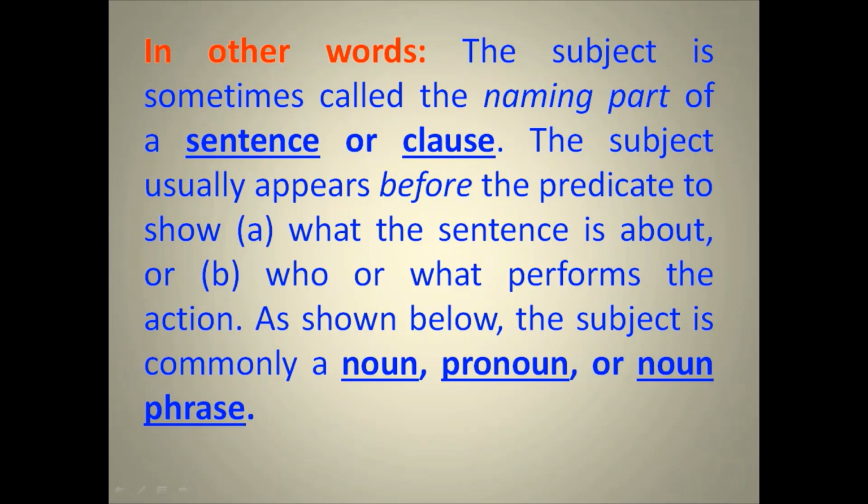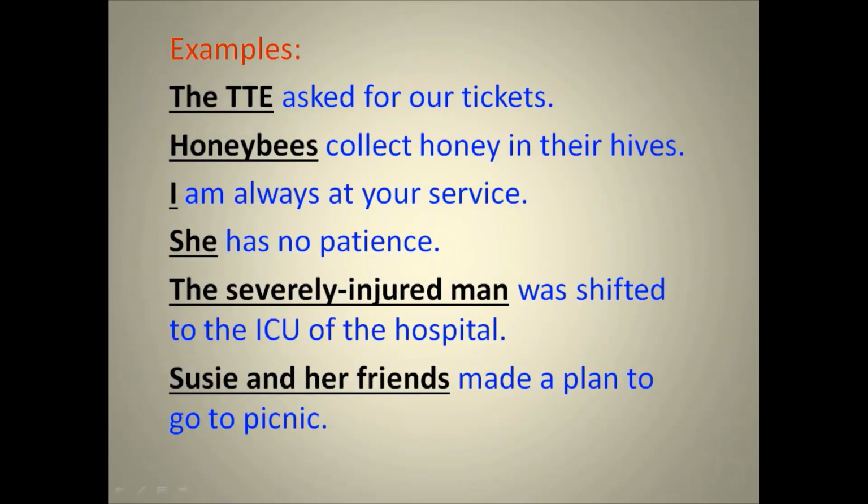Next, now clear it with the help of examples. See the sentence. The TTE asked for our tickets. TT ने हम लोगों से क्या कहा, टिकट मांगा.